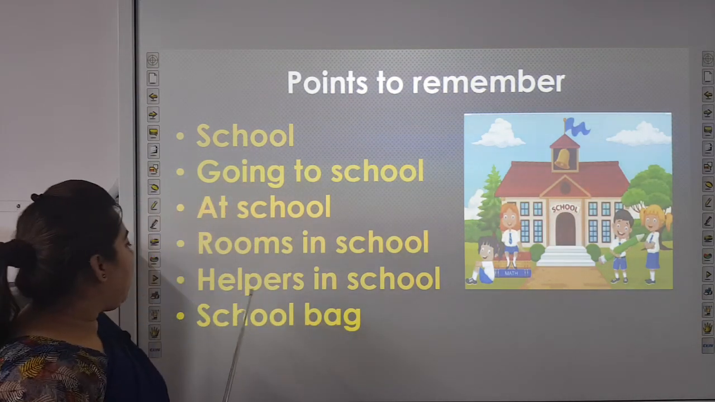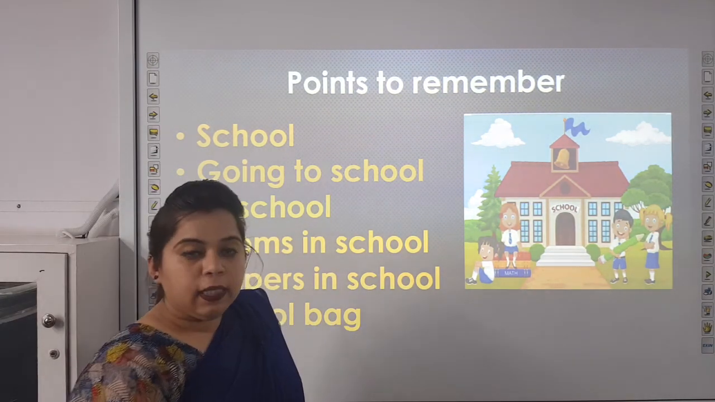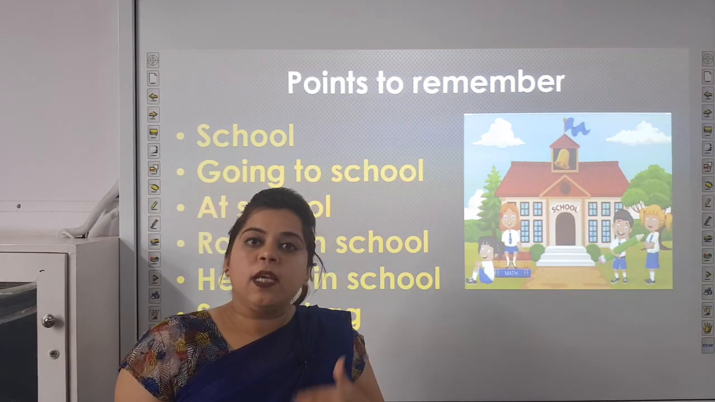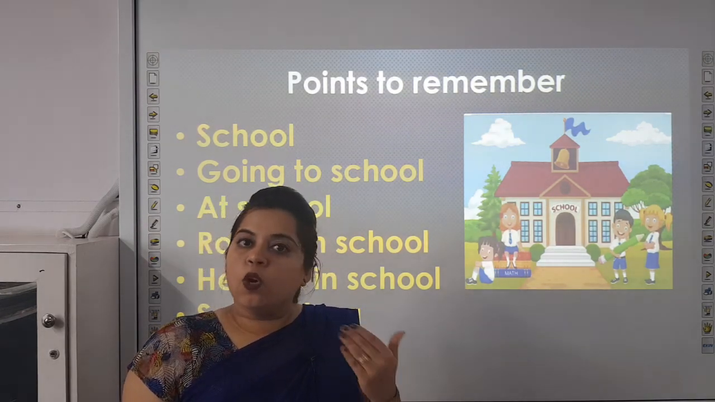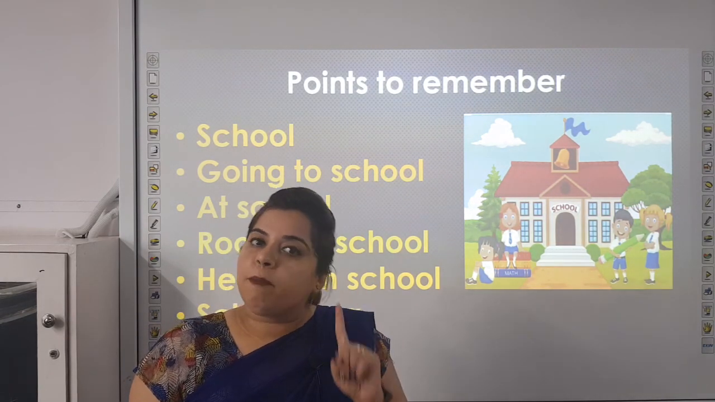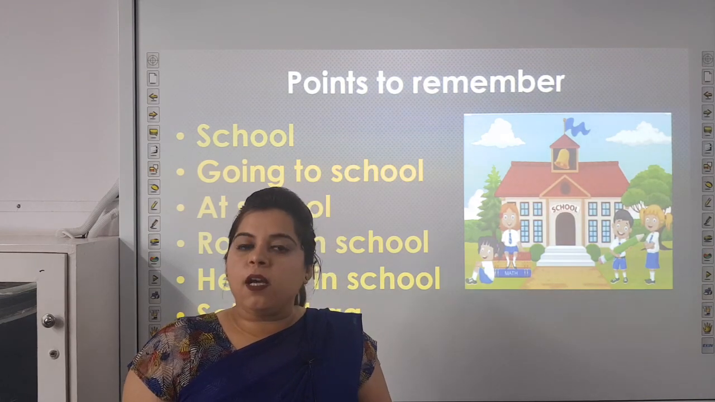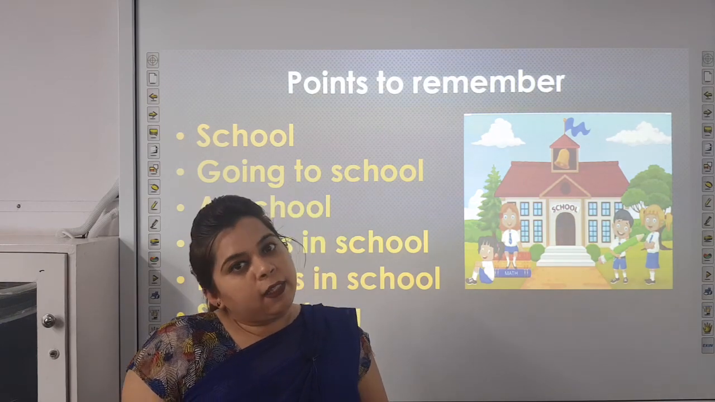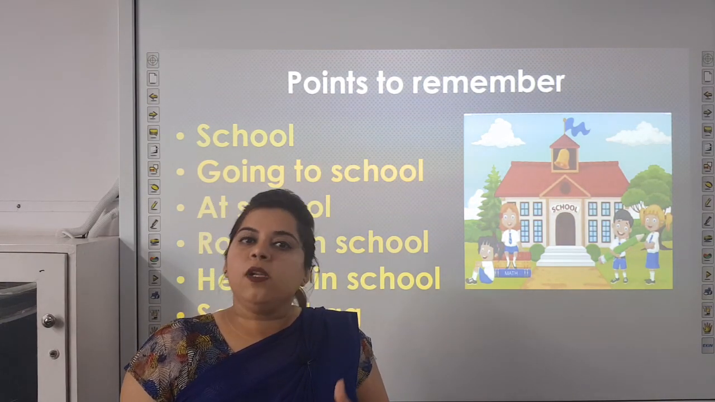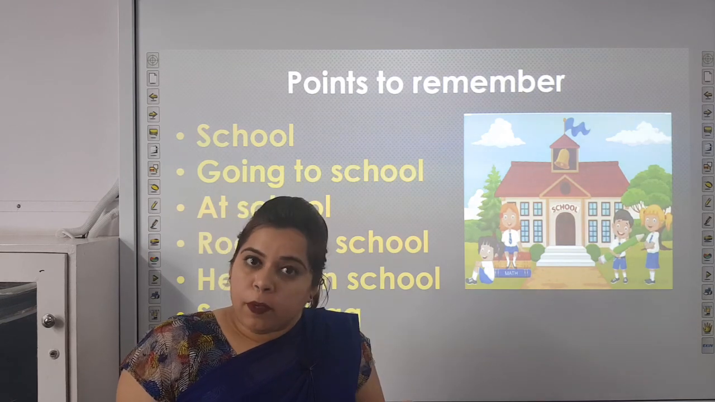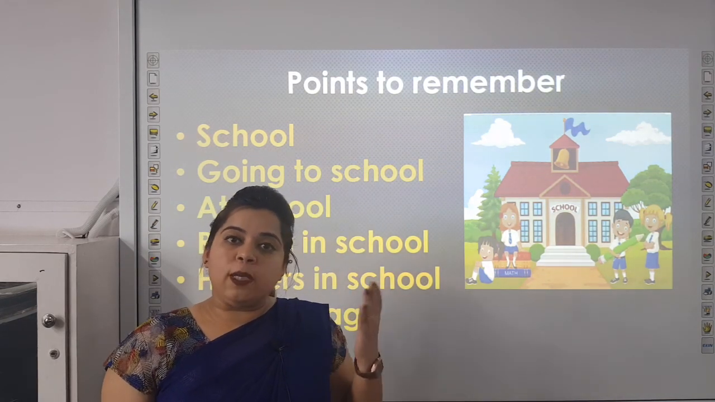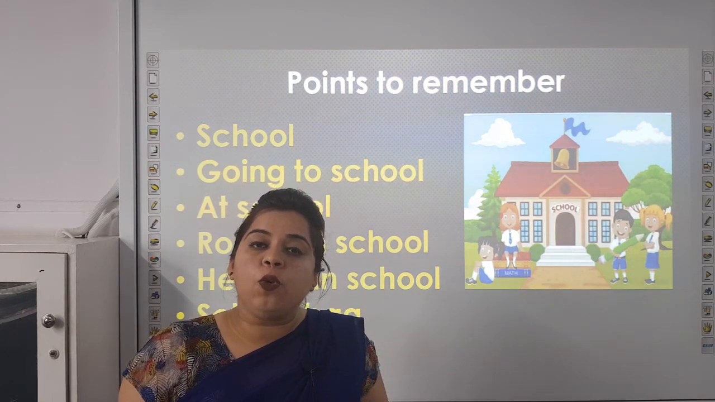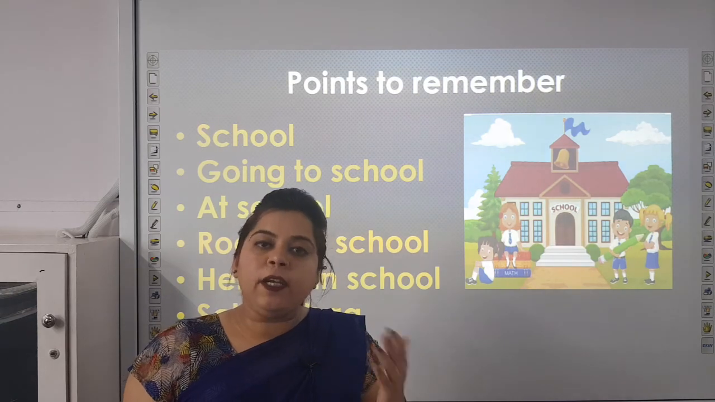Now, helpers in school. Children, there are many people in school who care for us and who help us in different ways. Now, we will see who are the helpers. First is principal. Principal is the head of the school. Second is gardener. A gardener is a person who cares for the school garden. Sweeper. A sweeper is a person who keeps the school clean. Peon. Peon is a person who rings the school bell and helps us in different ways.